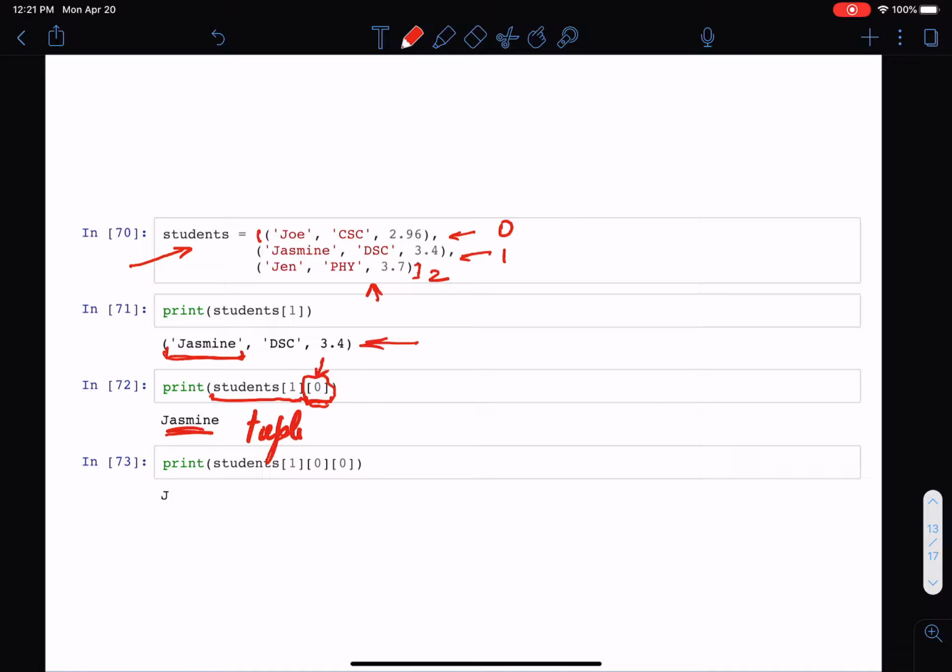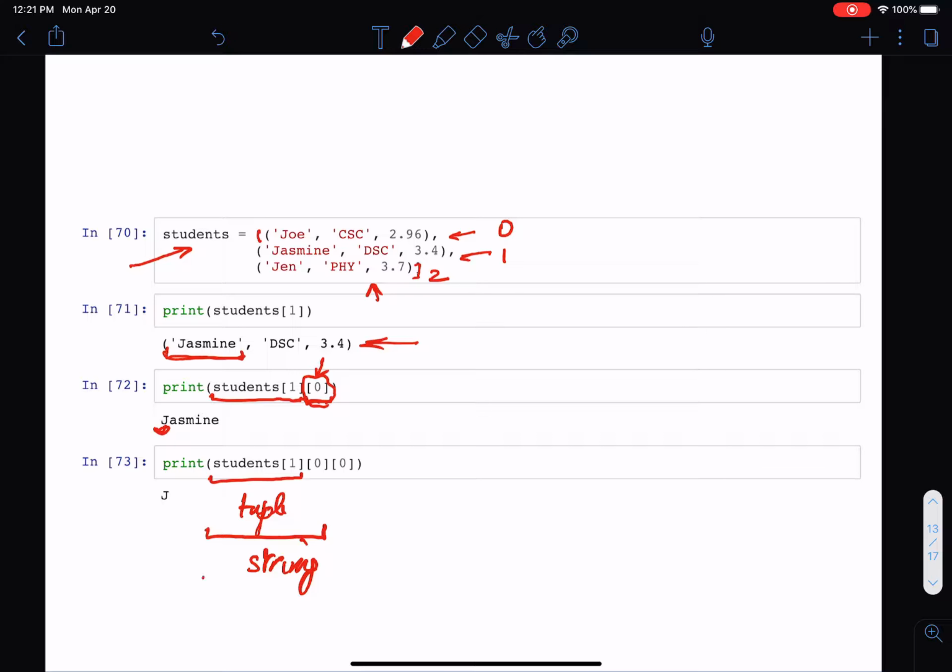So now as a further example, let's suppose I just want to refer to the first character in the name. So again, let's see how that would work. So students of 1 is a tuple. Students sub 1 sub 0 is a string.